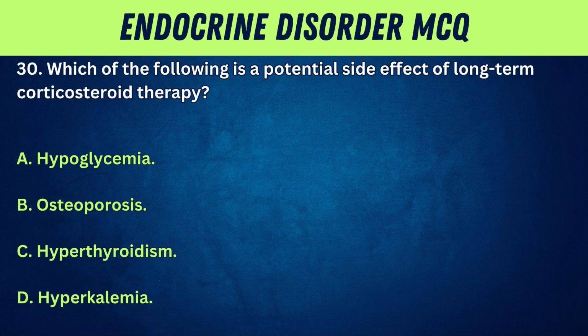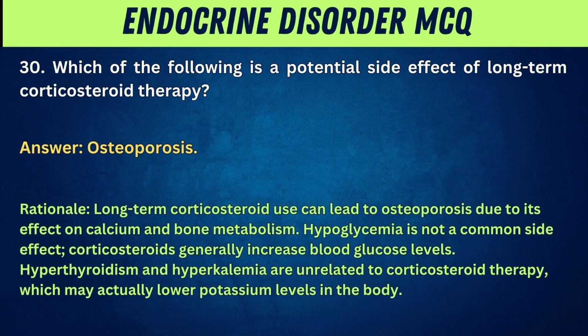30. Which of the following is a potential side effect of long-term corticosteroid therapy? A. Hypoglycemia. B. Osteoporosis. C. Hyperthyroidism. D. Hyperkalemia. Answer: osteoporosis. Rationale: long-term corticosteroid use can lead to osteoporosis due to its effect on calcium and bone metabolism. Hypoglycemia is not a common side effect. Corticosteroids generally increase blood glucose levels. Hyperthyroidism and hyperkalemia are unrelated to corticosteroid therapy, which may actually lower potassium levels in the body.